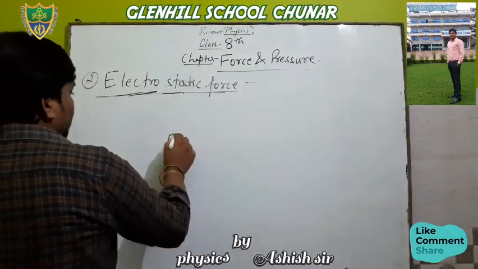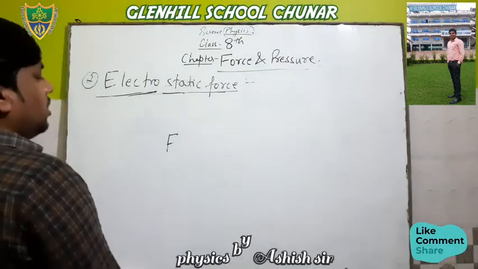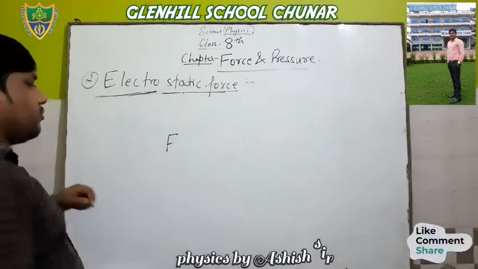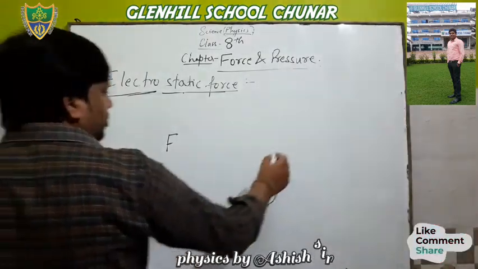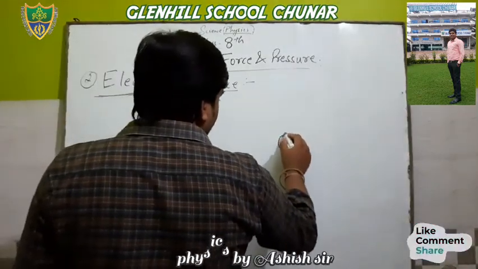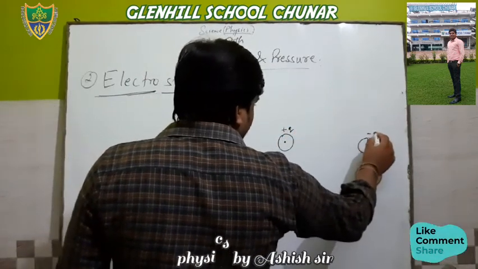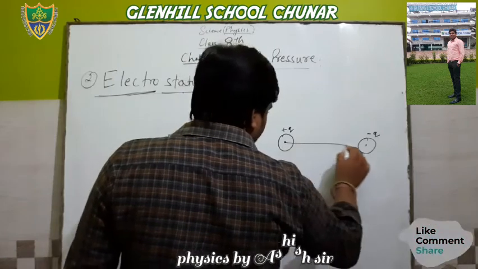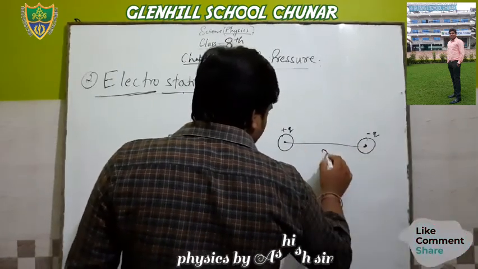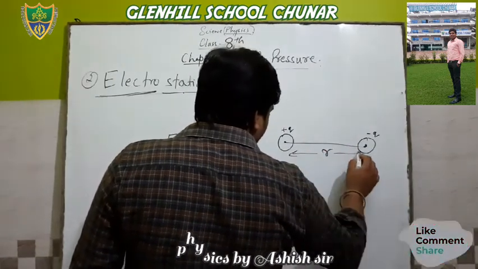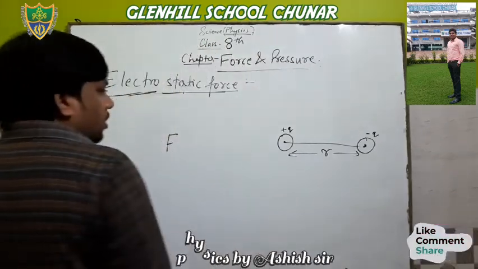Coulomb says that, suppose this is a plus q charge and this is a minus q charge, and the distance between both charges is small r.